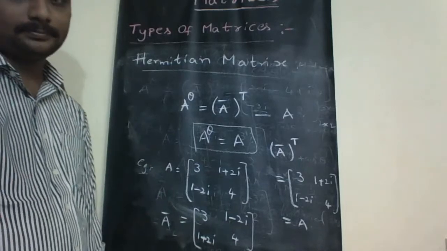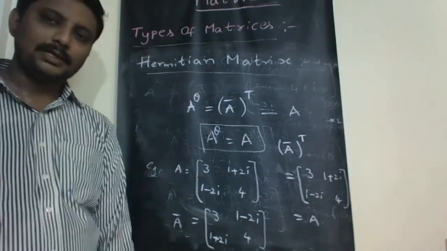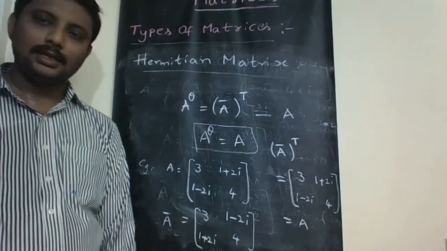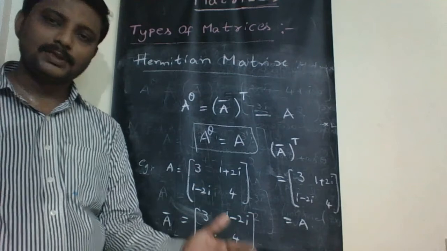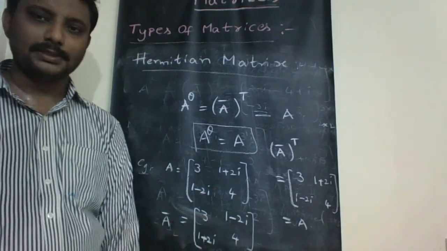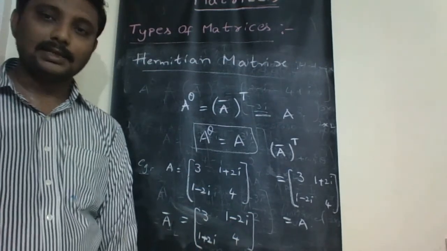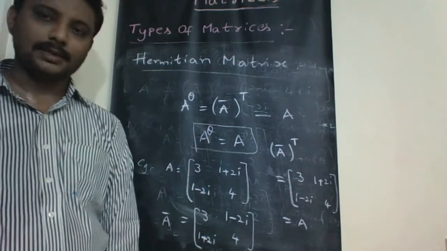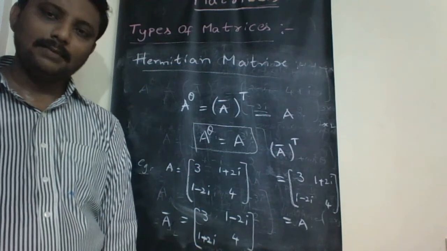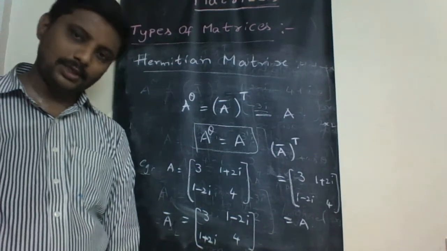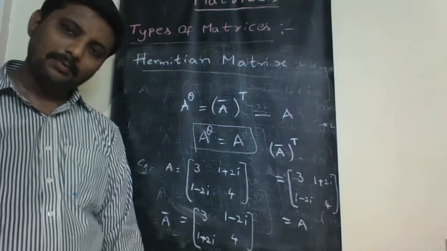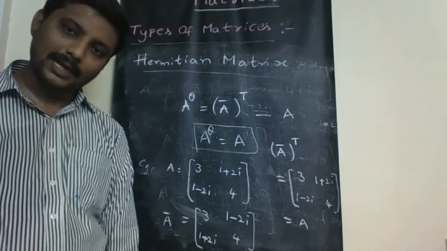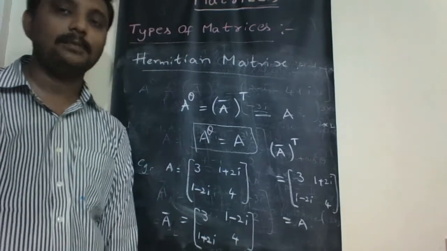so that the square matrix capital A is called Hermitian matrix. It looks like a symmetric matrix in real matrices. In real number matrices, if A transpose is A, then A is called symmetric matrix. Like that, in complex matrices, if A power theta is A, then A is called Hermitian matrix. In real matrices, we have skew symmetric matrix, that is A transpose is minus A. Similarly, in complex matrices, we have skew Hermitian matrix.